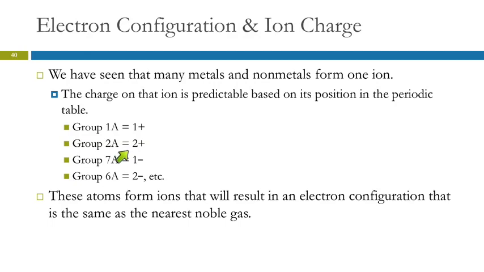Group 2A has 2 electrons to lose. And group 6A needs to gain 2 electrons. And so all of those predictable main group elements are gaining or losing electrons to have the same number of valence electrons as the nearest noble gas.